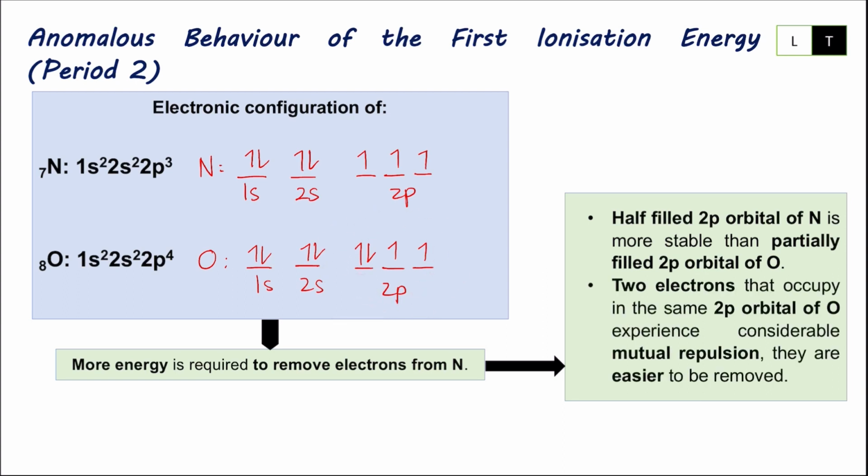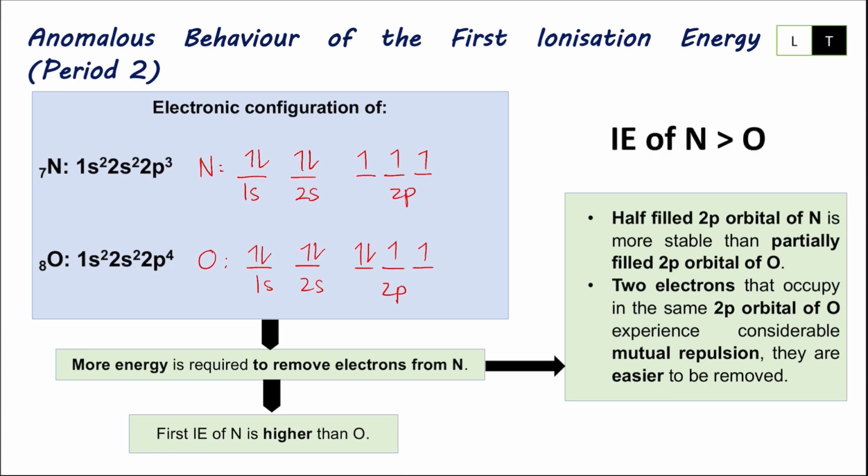So, two electrons in 2p orbitals of oxygen experience considerable mutual repulsion kat sini. So, yang ini yang saya maksudkan. That's why it is easier to be removed. Hence, IE for nitrogen is higher than oxygen because nitrogen have half-filled 2p orbital here. Difficult to remove the electrons in it.